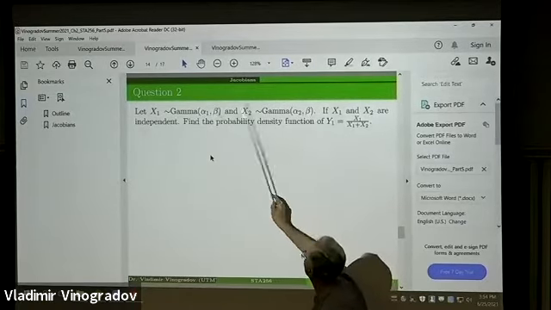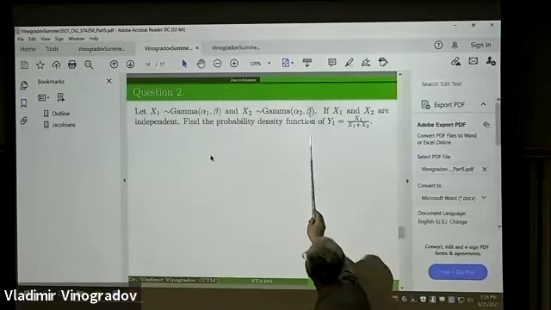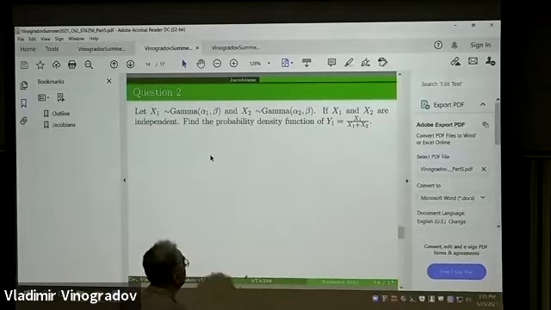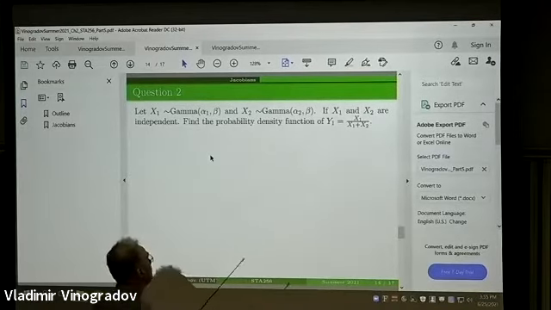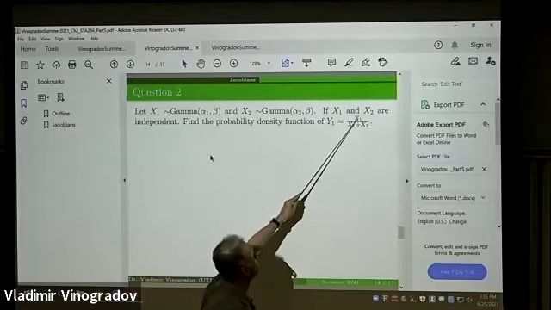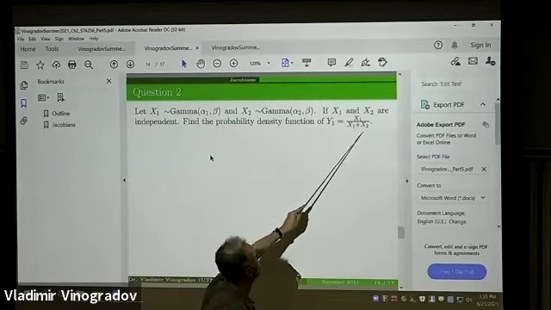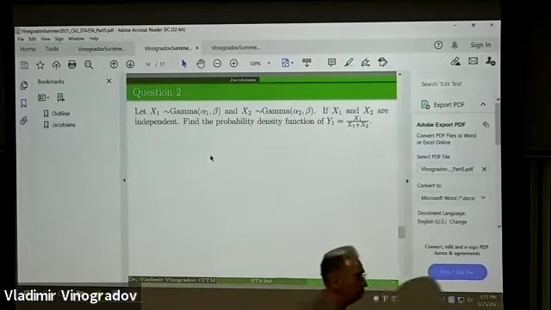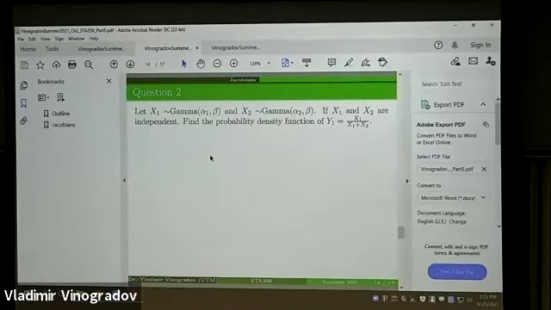I proved, but only in the special case of beta or lambda equal to 1, that the ratio X1 over X1 plus X2 has a particular beta distribution.